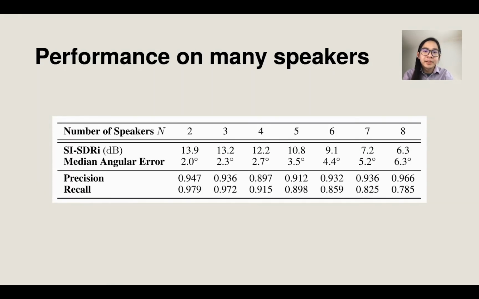We also show the performance of our network on datasets with up to 8 speakers. One important note here is that the network generalizes very well to high number of speakers. In this experiment, we trained a network using only up to 4 speakers per scene. We found that the network can handle up to 8 speakers.